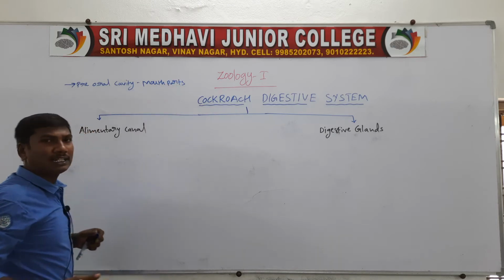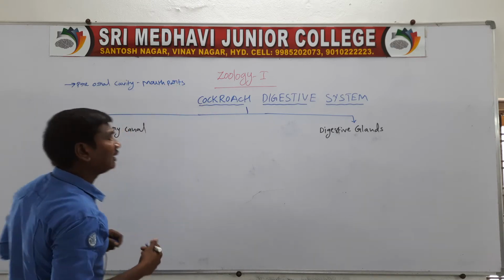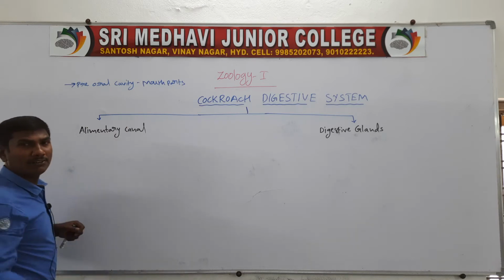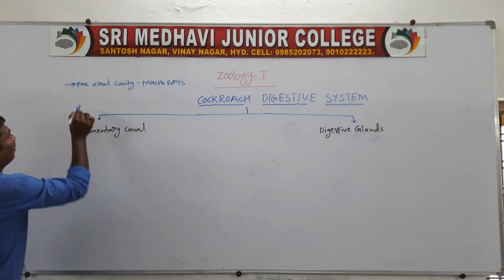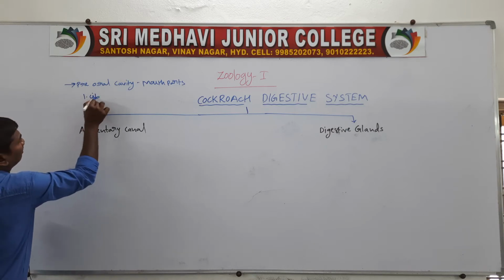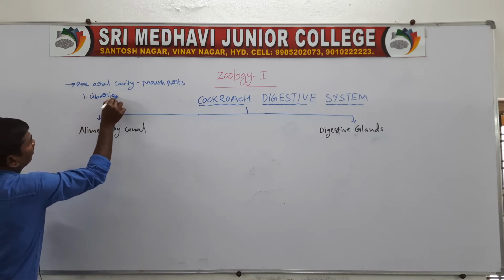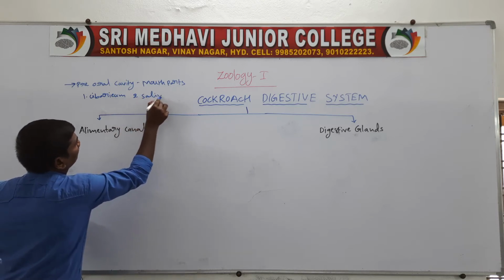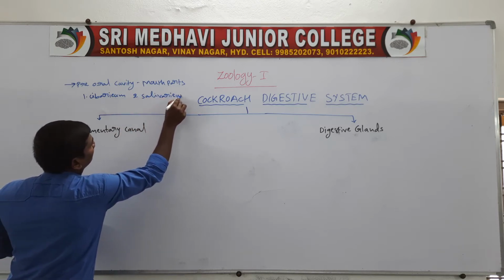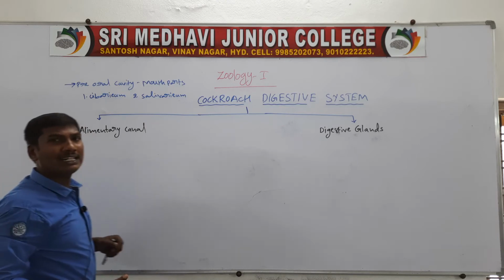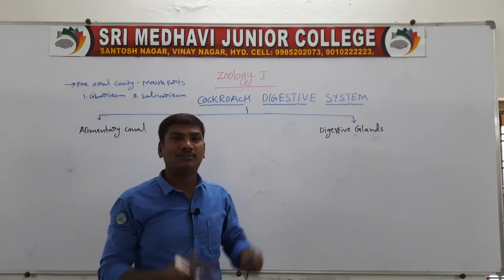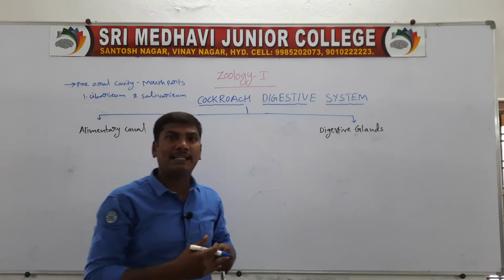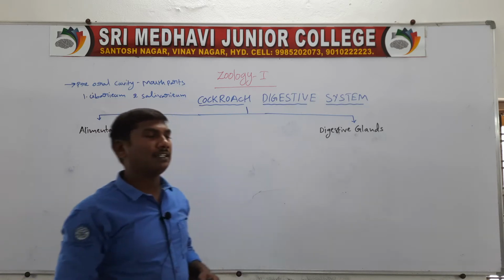The pre-oral cavity is divided into two regions. One is the cibarium, another one is the salivarium. First one cibarium, second one salivarium.